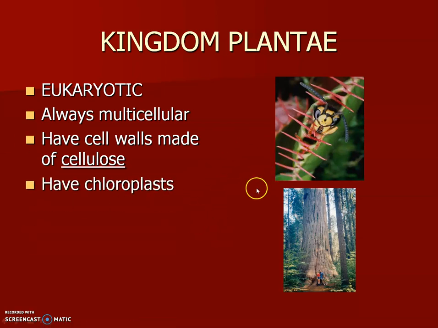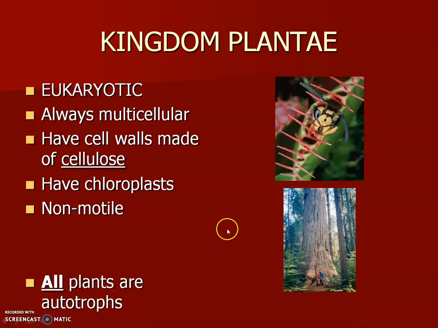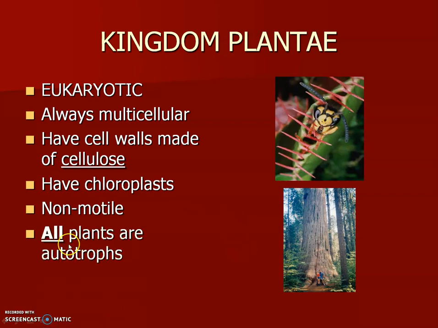So all plants have organelles in their cells called chloroplasts. That's the organelle where photosynthesis happens. And that's what allows them to be autotrophic. They're all non-motile, which basically means they can't move. They can't get up and move from one place to another. But like we talked about before in the case of phototropism, plants do have the ability to move and follow the sun, but they just can't get up and move from one place to another. And all plants are autotrophs. They all can make their own food.